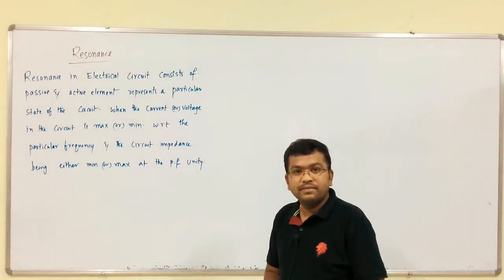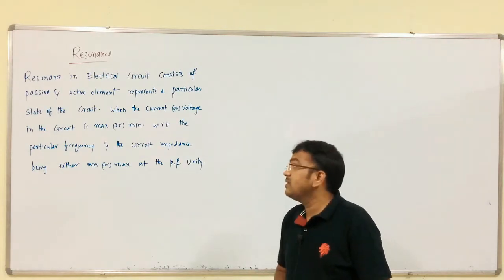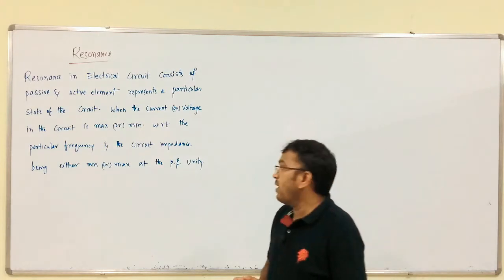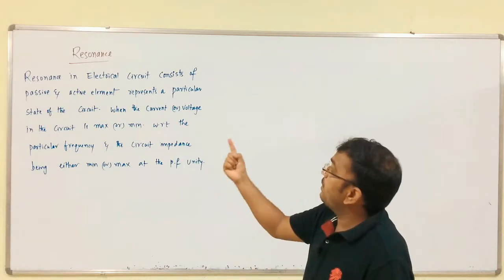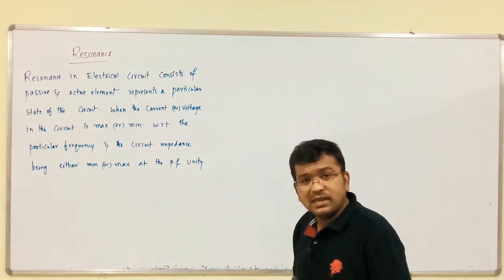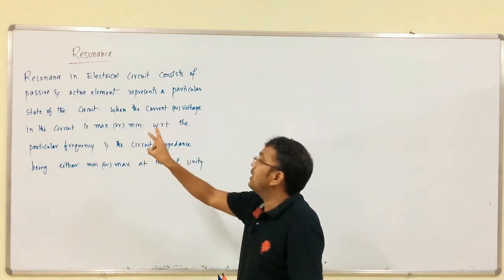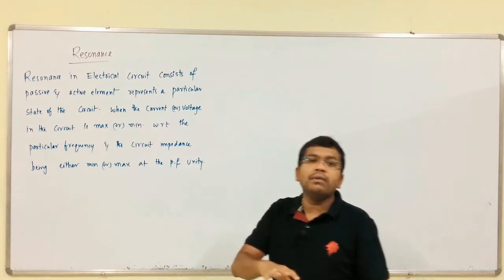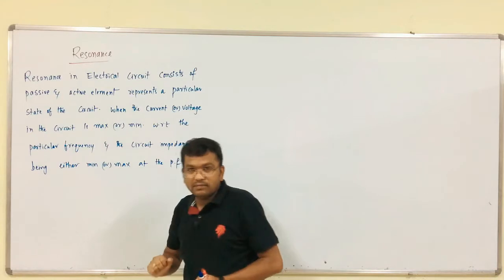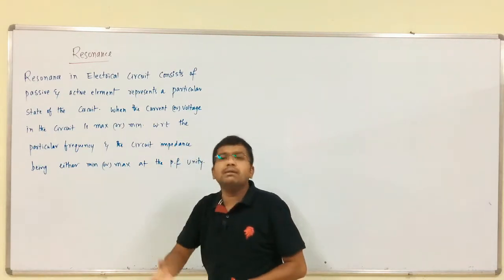Hello everyone. Now we have to discuss the most important concept, that is resonance. Resonance is nothing but a particular state of the circuit. Resonance in an electrical circuit consisting of passive and active elements represents the particular state of the circuit when the current or voltage in the circuit is maximum or minimum with respect to a particular frequency. At that condition we are going to get the maximum impedance or minimum impedance.